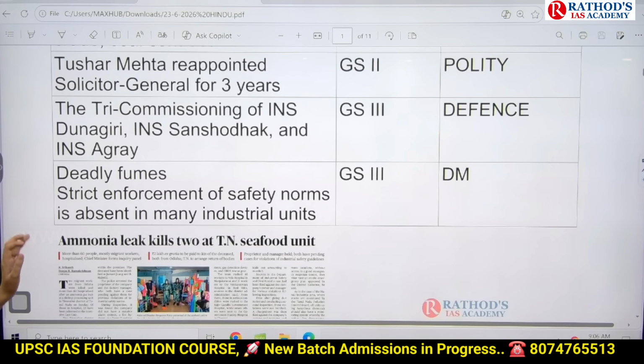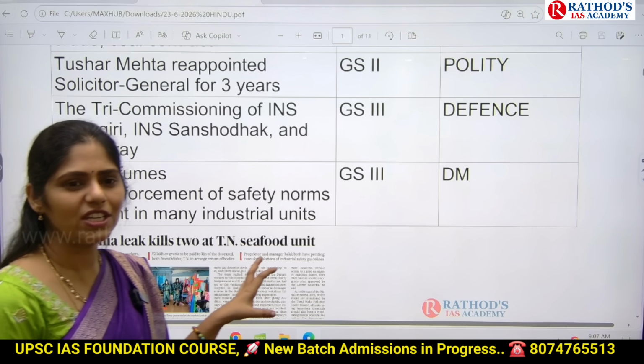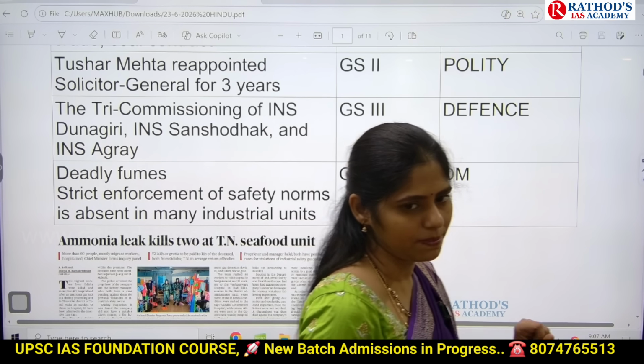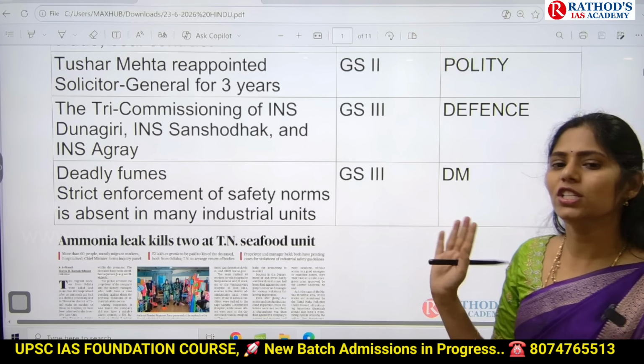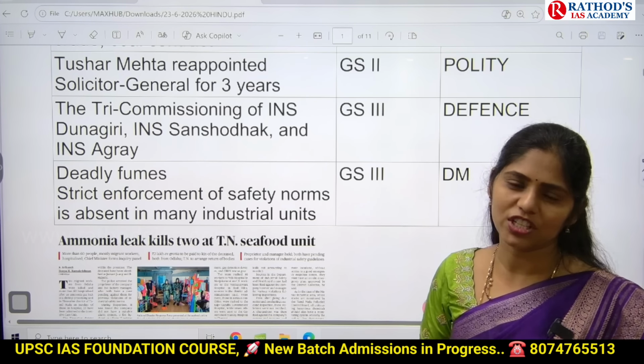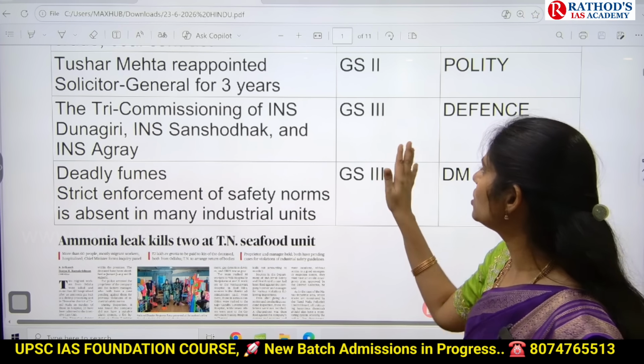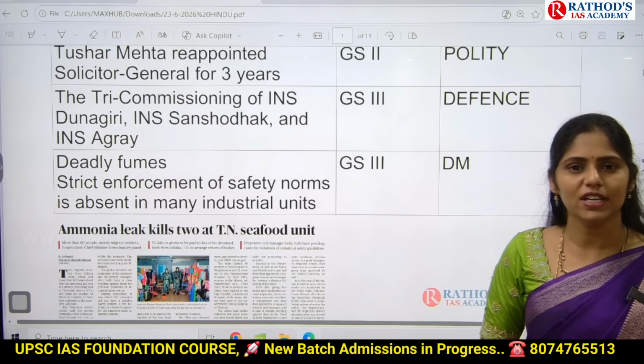And the next topic is the commissioning of INS Dunagiri, INS Sansodak and INS Agra. So here we have to know some basic features regarding these Indian naval ships: exactly where we are using them, and who made them. On this, UPSC can ask you a question from a defense point of view. And this topic is important from GS paper general defense.